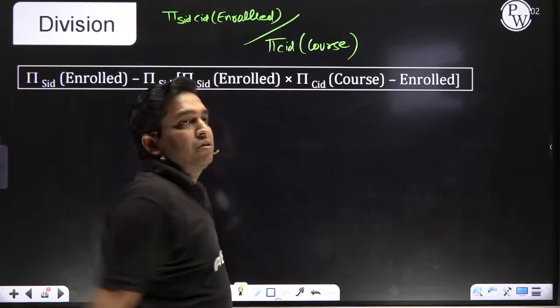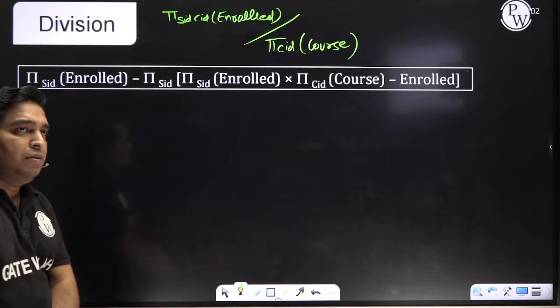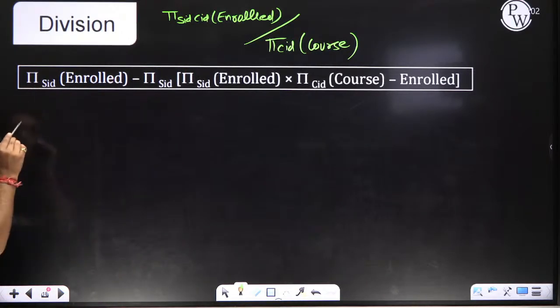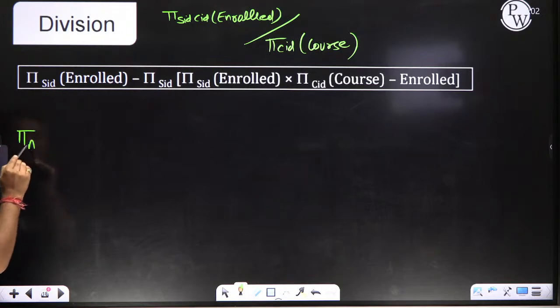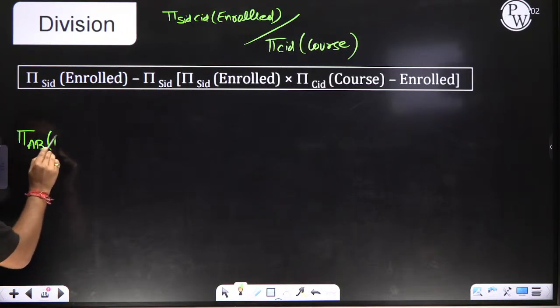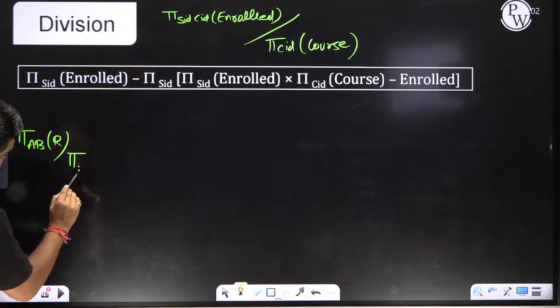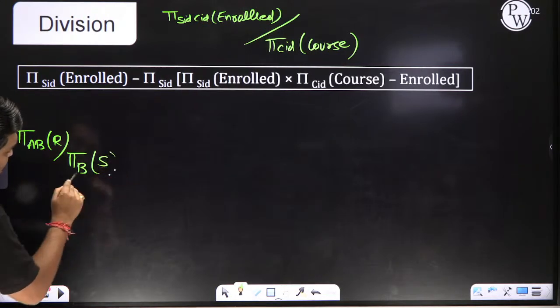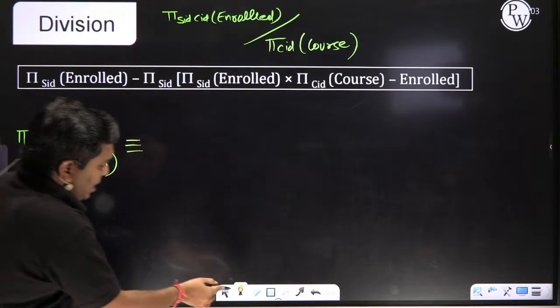This is the course. If I write these values in terms of A, B from R divided by pi B from S, then how can I write it, my dear?